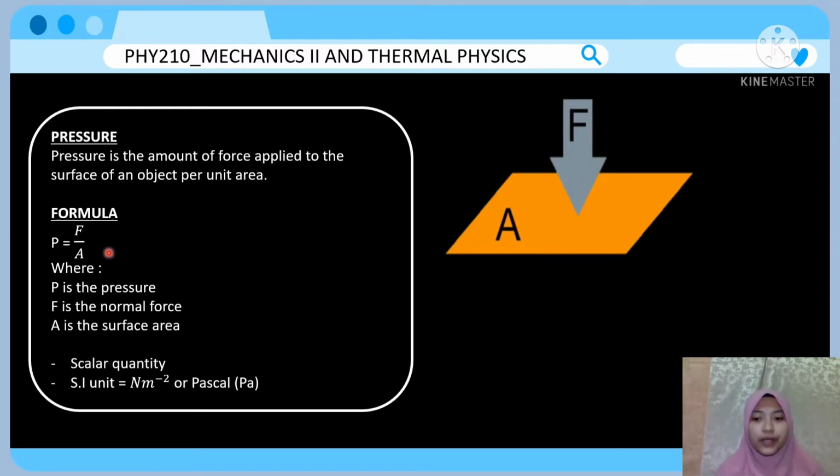Here we can see that pressure is directly proportional to the force, but inversely proportional to the surface area. It means that when we use an object with a small surface area, it will produce a huge amount of pressure. Pressure is a scalar quantity, and the SI unit for pressure is Newton per meter squared, or we can also write it as Pascal.